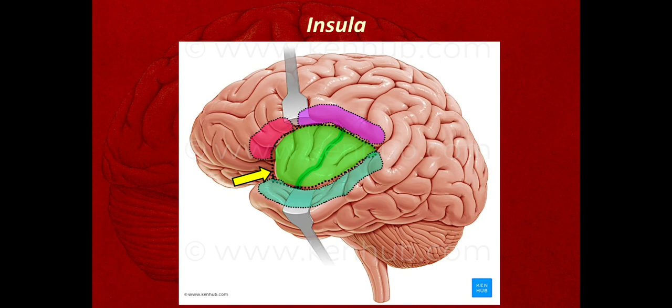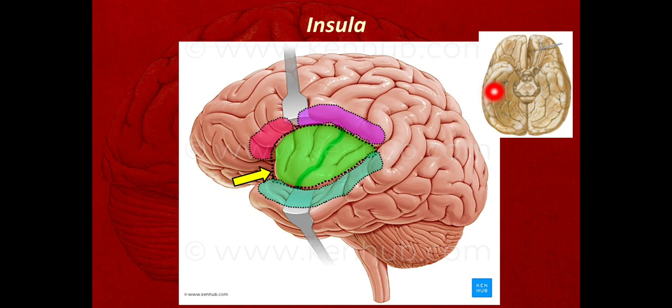Now this part present here, this insula, is extending onto the inferior surface. Here is the stem of the lateral sulcus, starting from the lateral part of the anterior perforated substance. The beginning of this insula present there is called the limen insulae. So this portion present here is called the limen insulae.